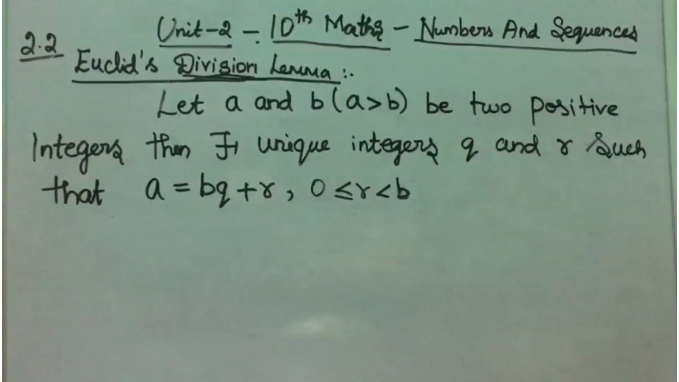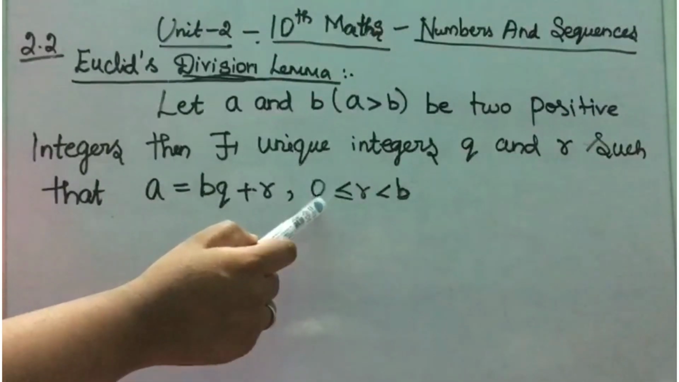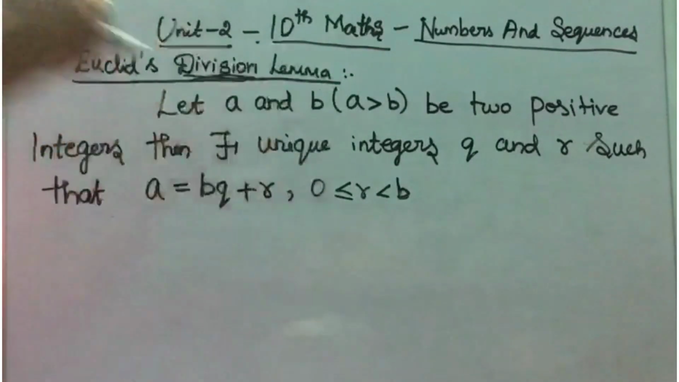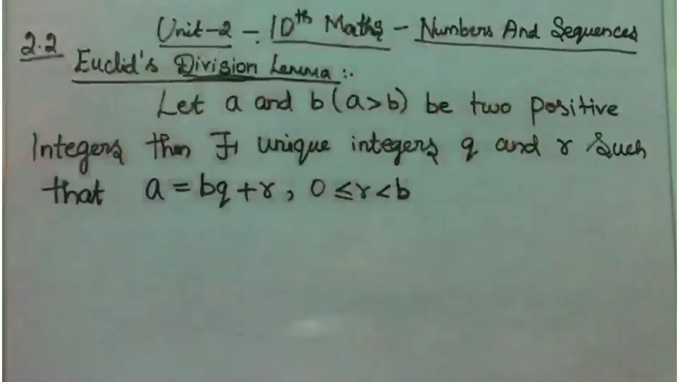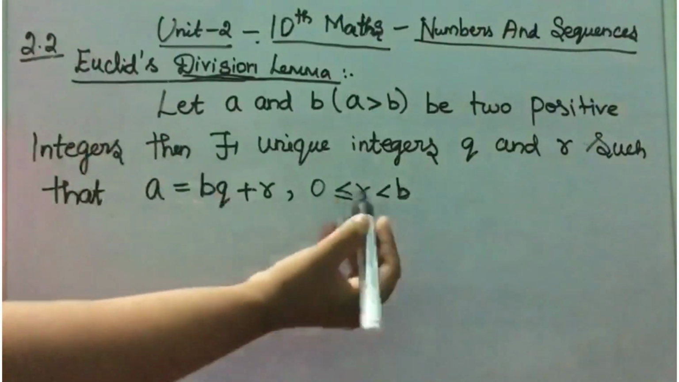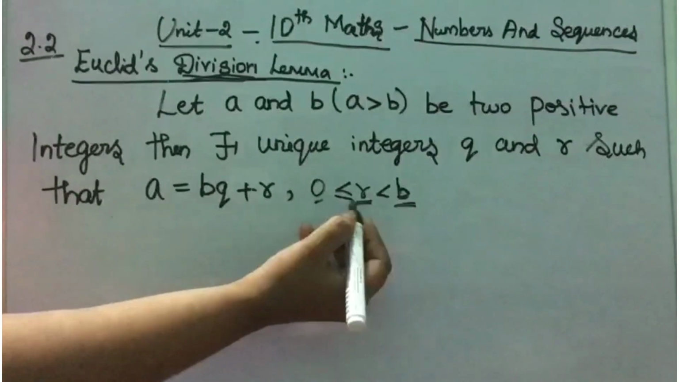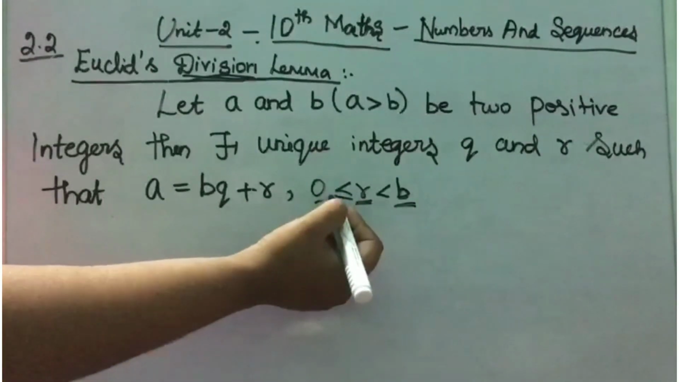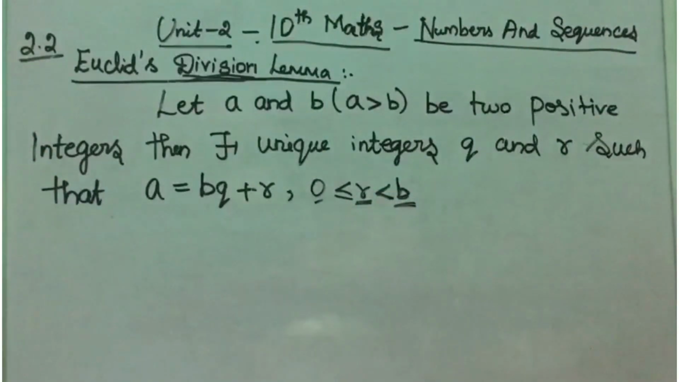Here one more condition is given, that is this R value, that is your remainder value, may be 0 or other than 0. That is your positive integers, means from 0 you will consider, not the negative values. And this R value should be less than the B value. Either it may be 0 or greater than 0, and it should compulsorily be less than B only. Clear? Next, by this we can use the division also.